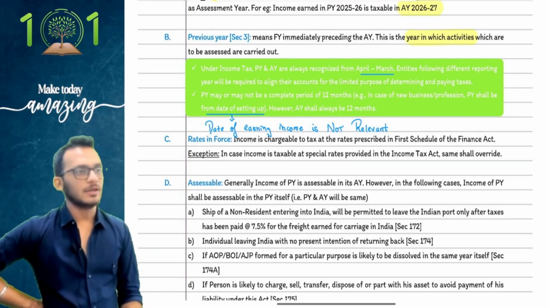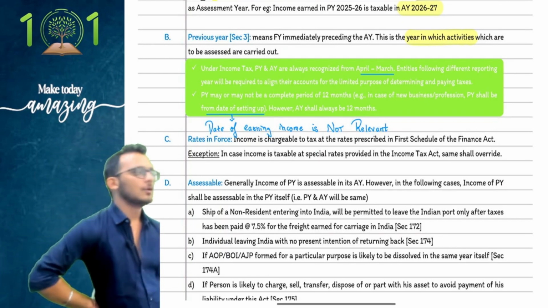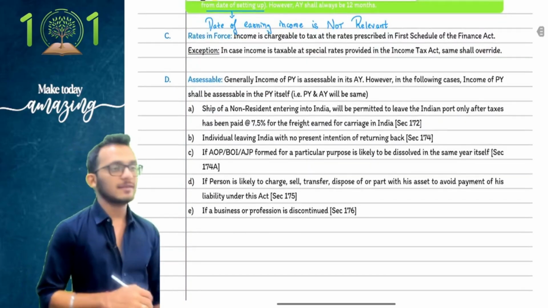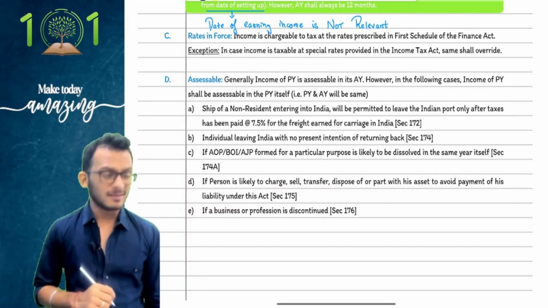The rate of earning income is not relevant. Good to go? Then we learned about the exceptions. We learned five exceptions for yourself, five exceptions where the previous year and assessment year will become the same. Items we discussed are: